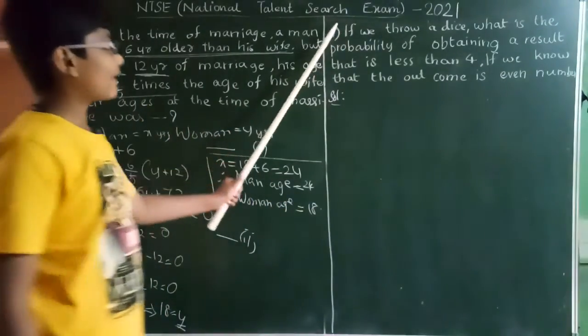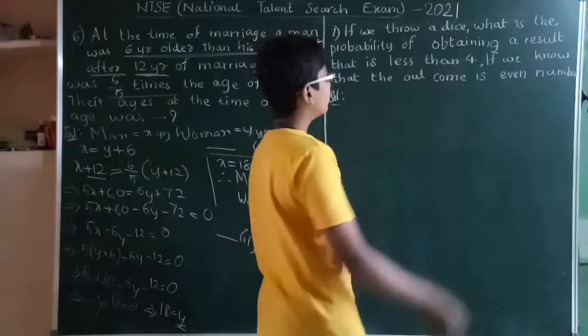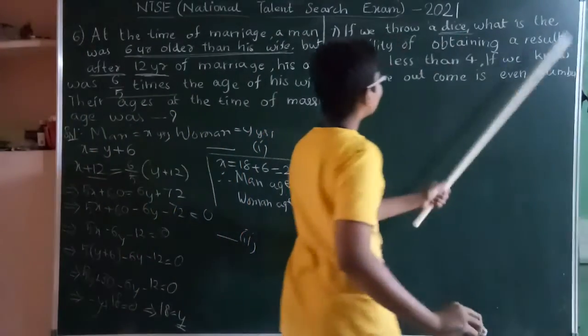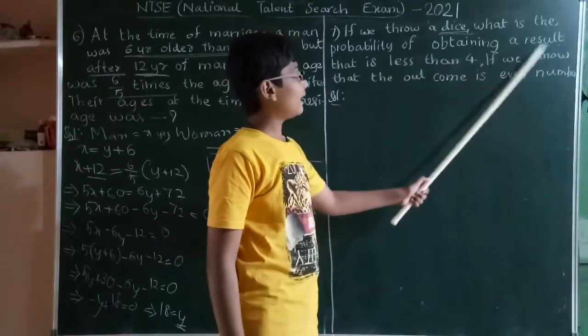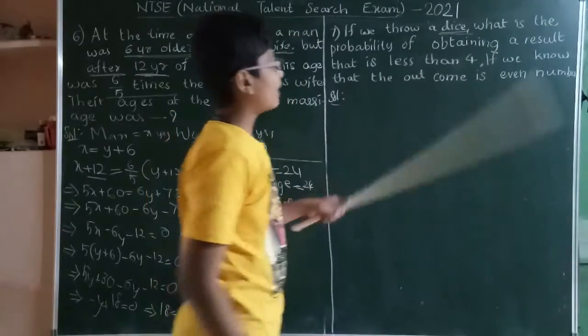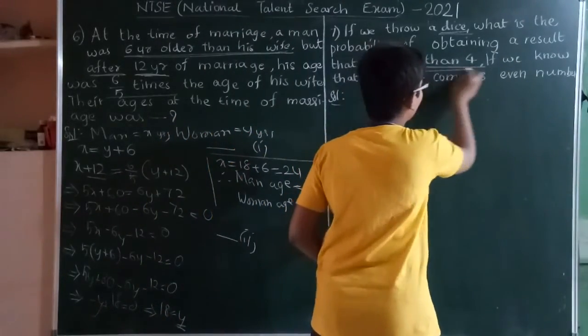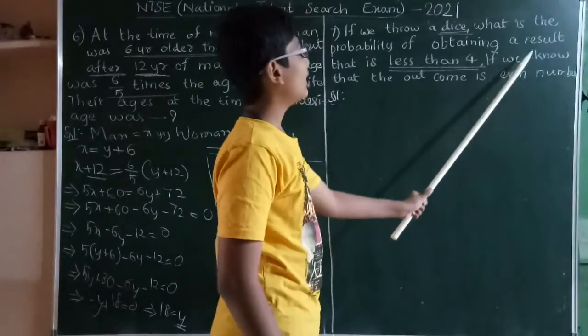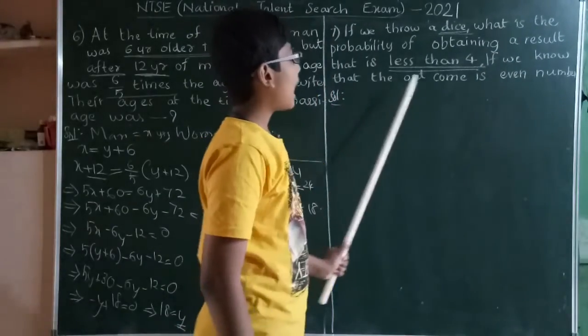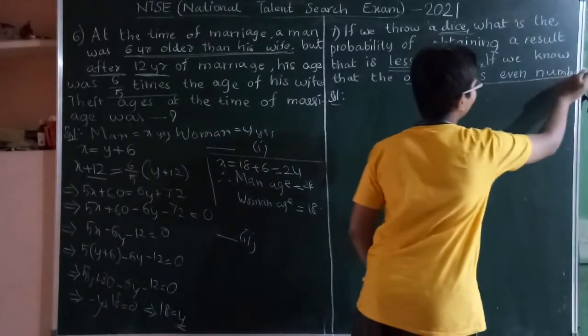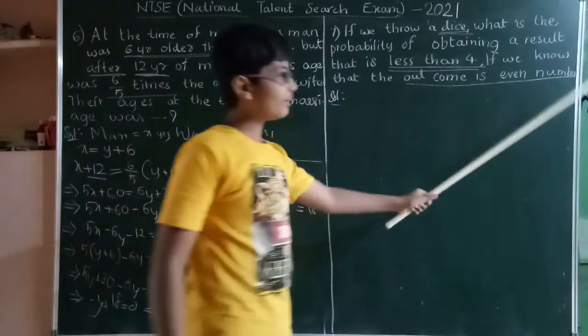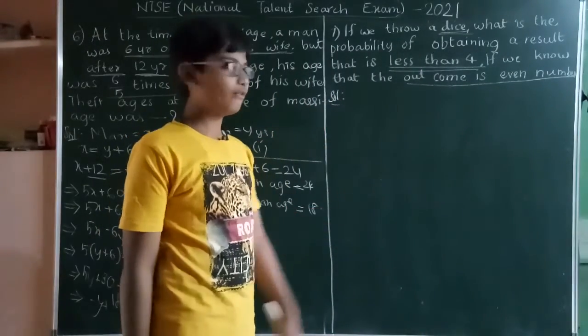Okay. Next, 7th question. If we throw a dice, what is the probability of obtaining a result that is less than 4? Remember, this is a very important one. Less than 4, if we know that the outcome is an even number. Given the outcome is an even number and less than 4.